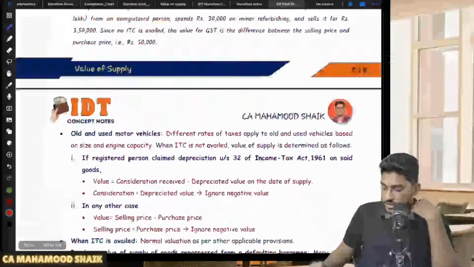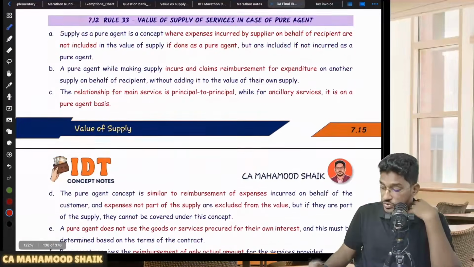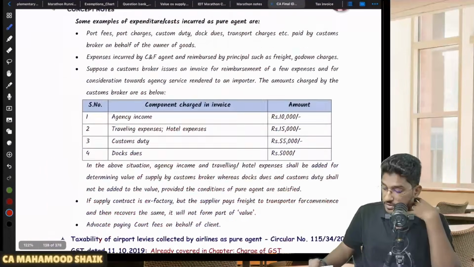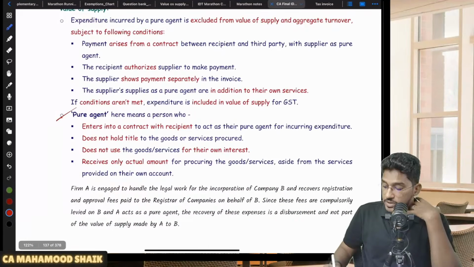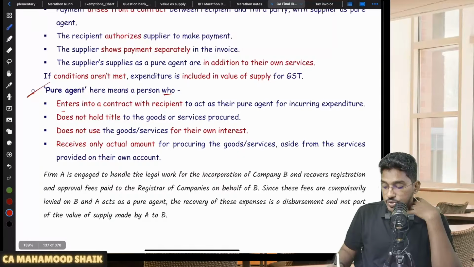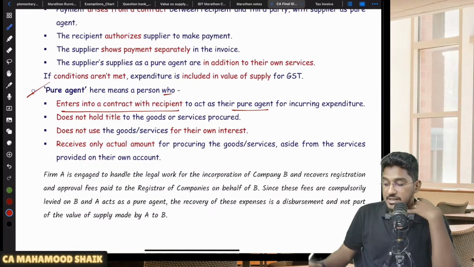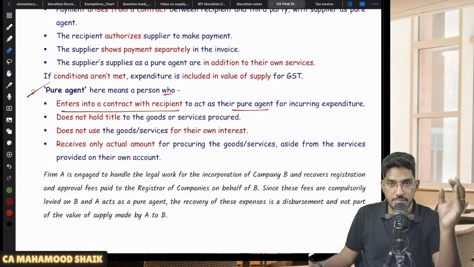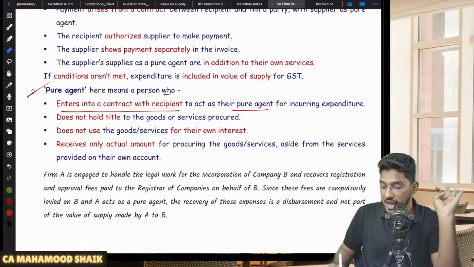If you come to rule number 33, you will be able to find the details. So who is a pure agent? Pure agent means a person who enters into a contract with the recipient to act as their pure agent for incurring expenditure. That means as a supplier, you are entering into a contract with your recipient that you are going to act as a pure agent. And he does not hold the title of goods or services procured.